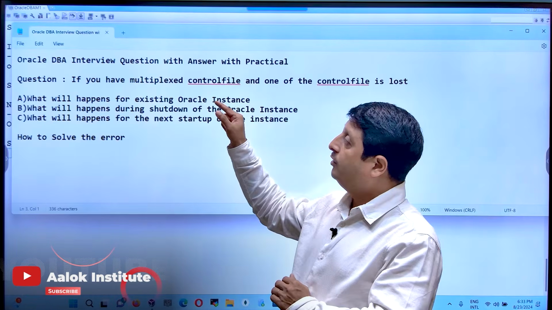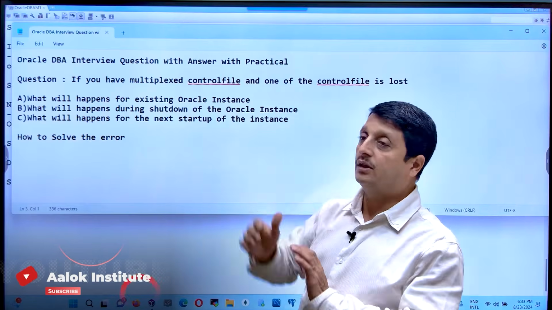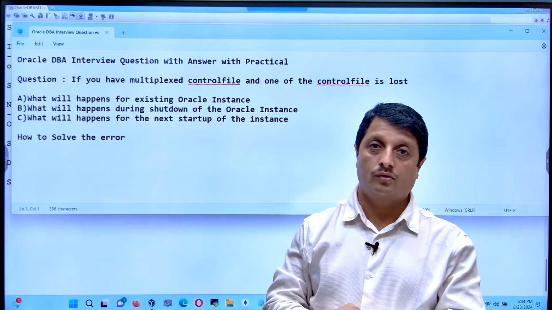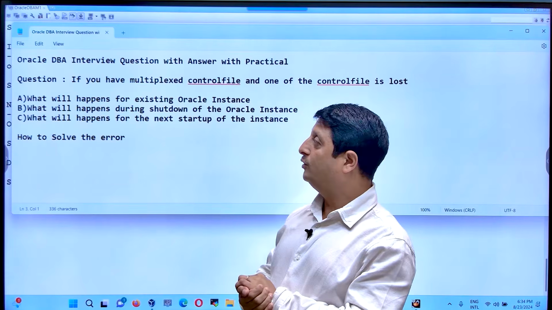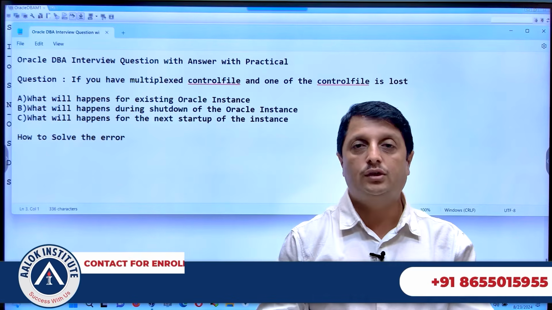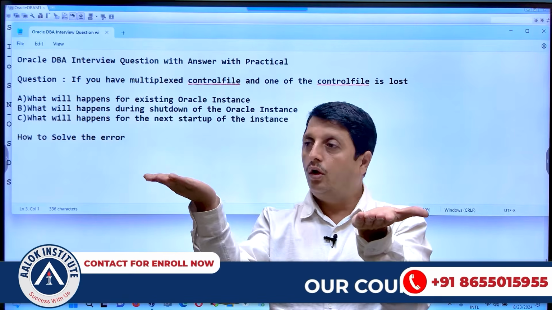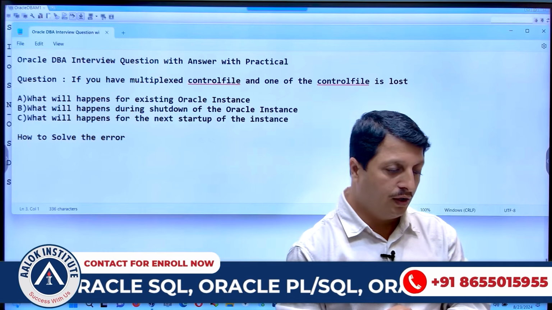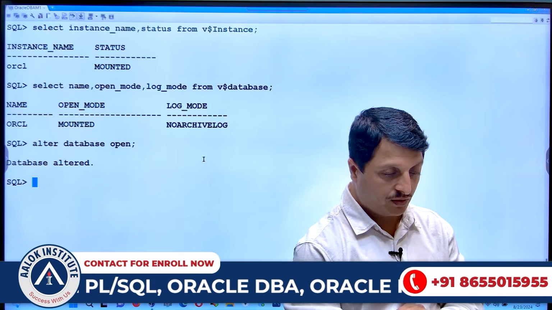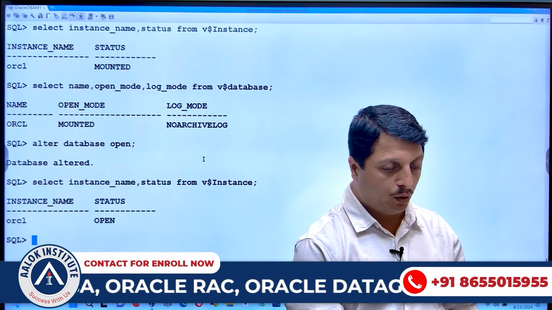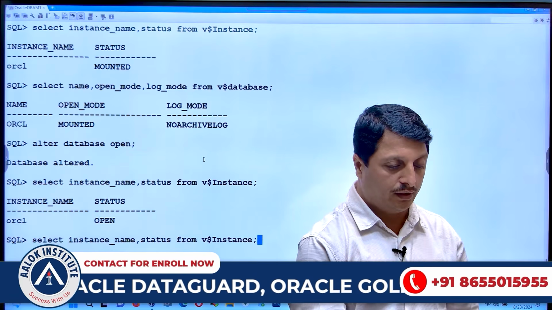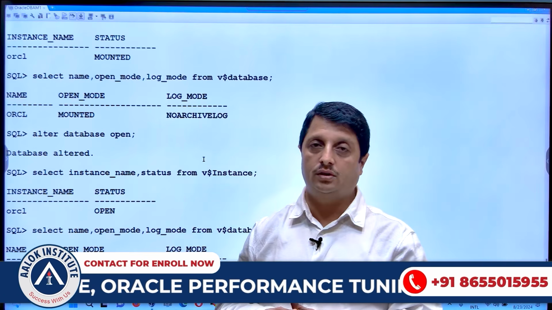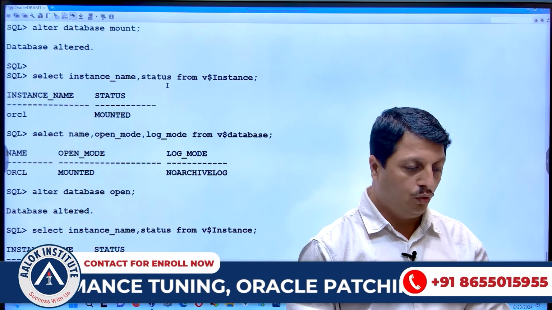This is the solution for what the interviewer may ask. What will happen if one of your control files is lost? If you have a multiplexed control file and one of the control files is lost, what is the solution? Obviously, as I gave you, the solution is to just copy paste your existing control file to the lost control file. Once you do copy paste, then try to do mount and then try to do open.